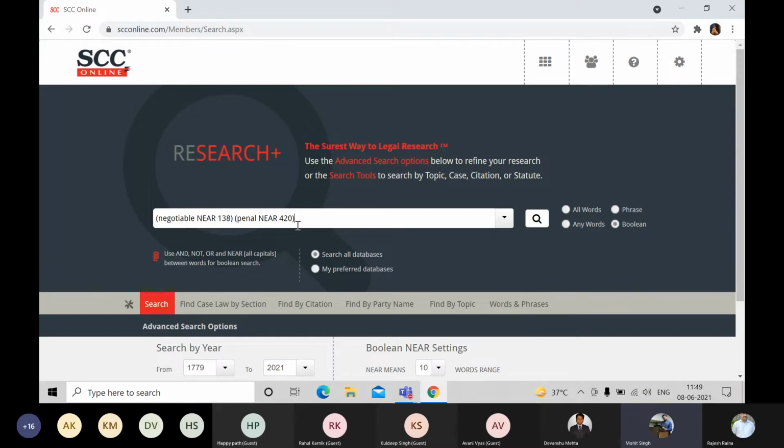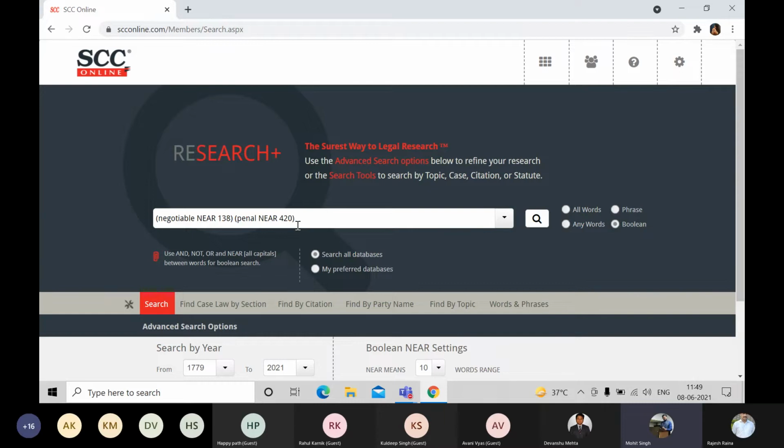That's your choice. Over here, I have also included one extra word that you have observed. That is called near. What the near operator basically does is make sure that whichever word falls in between penal and 420, it can be section, ss dot, sec dot, or whichever word, will be taken care of by the software.